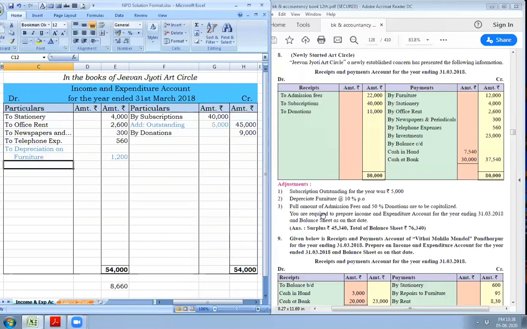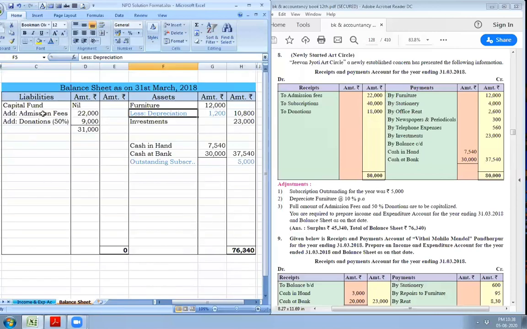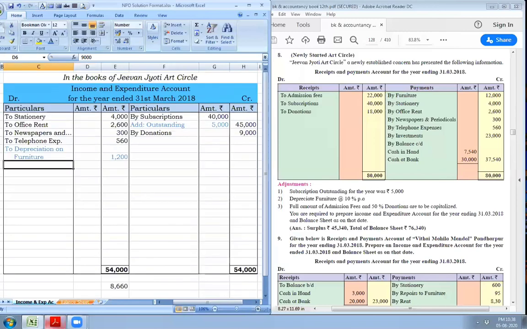Next adjustment, full amount of admission fees and 50% of the donations are to be capitalized. We already capitalized the full amount of admission fees and 50% of the donations. Let us now find out whether the business has incurred surplus or deficit.